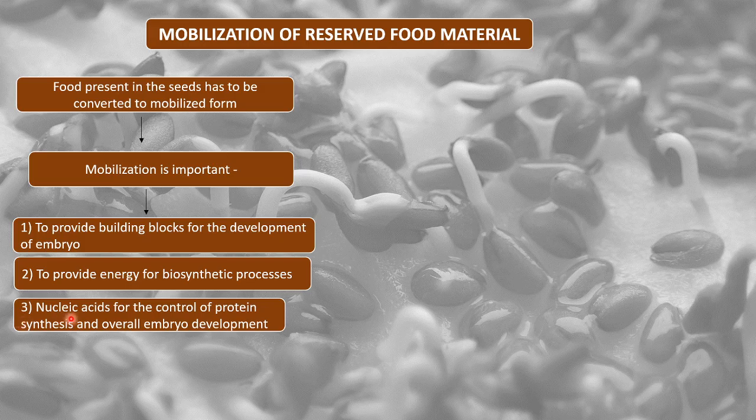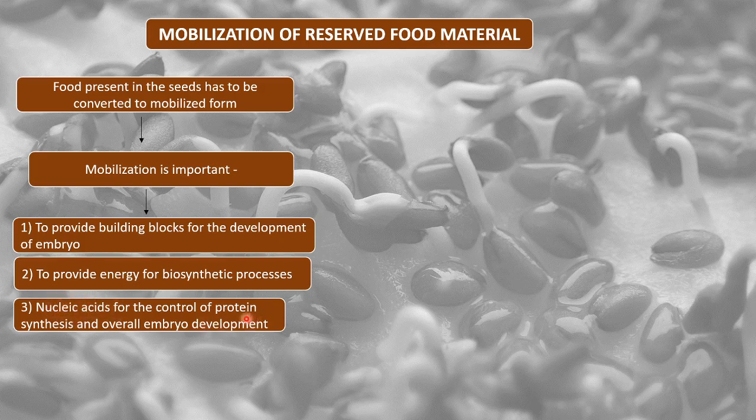then the mobilization of nucleic acids is also important, because nucleic acids are important for the control of protein synthesis and overall embryo development. So we know what nucleic acids are. These are the genetic material, DNA and RNA, present inside the nucleus, and we know that these are the controller.